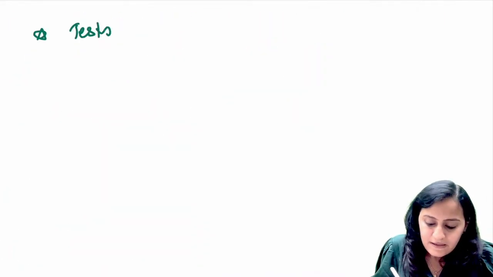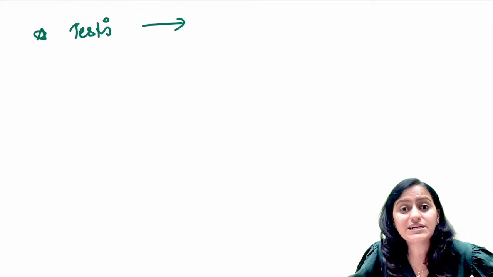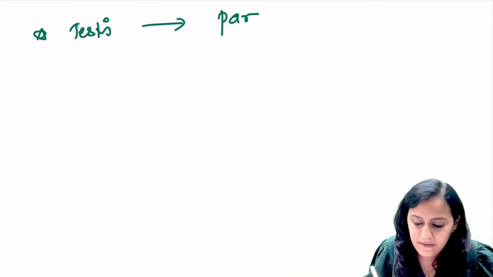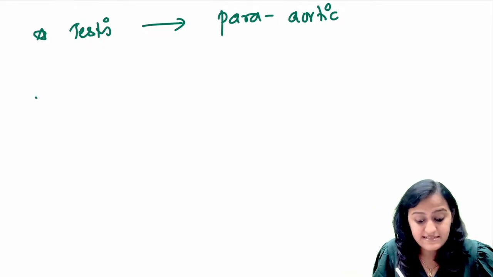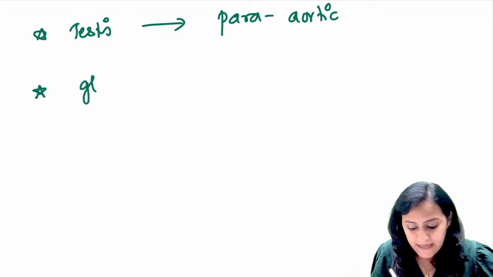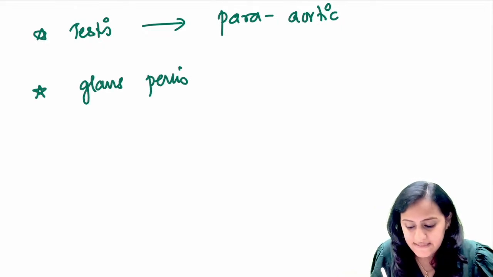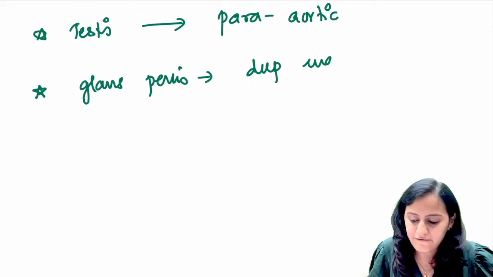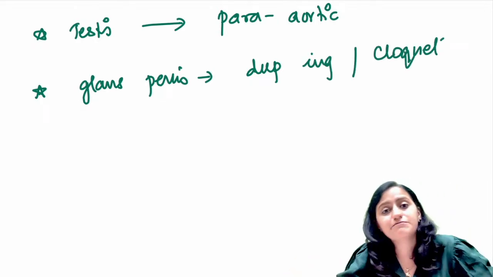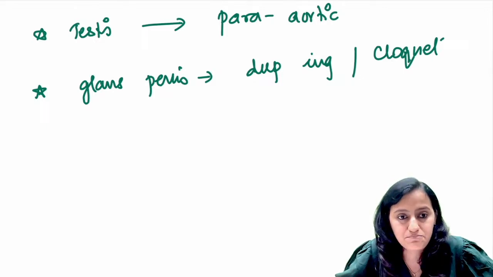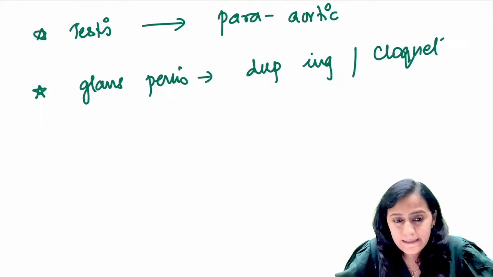Then you have the next one for testis. Where do the testes drain? Testicular cancer, pair of testes. Remember, it is para-aortic lymph node. Pair of testes is para-aortic lymph node. Glans penis is deep inguinal lymph node or the lymph node of Cloquet. Very, very important. Okay, clear with everyone?